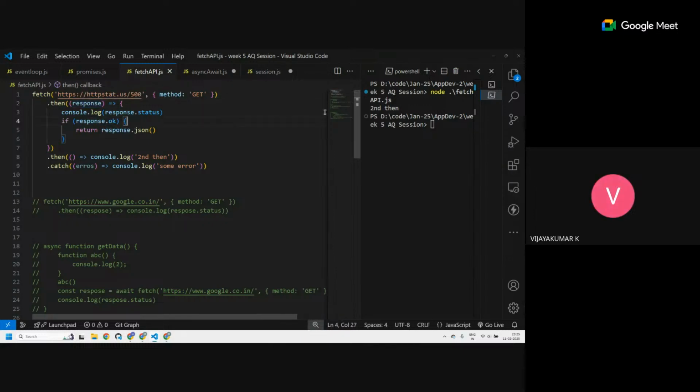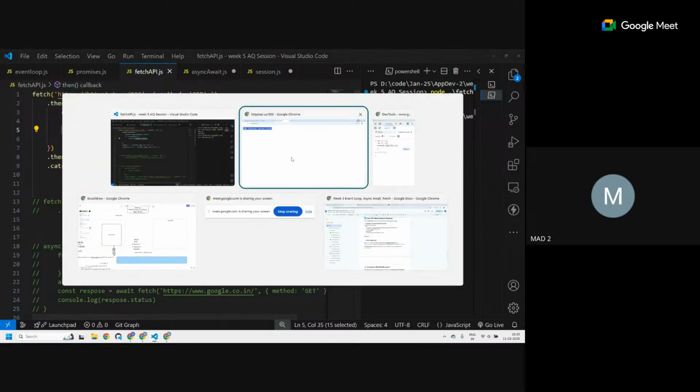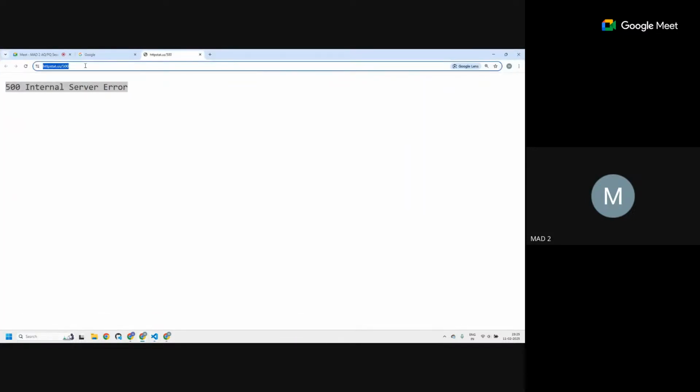Okay, sir, change it to 200, sir. Let us see what is coming. What do you expect first of all? It returns the JSON, okay, so it's available. But if I go into a 200, does it have a valid JSON format in it?